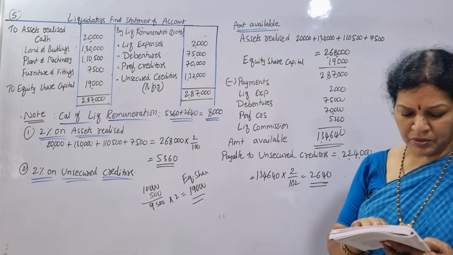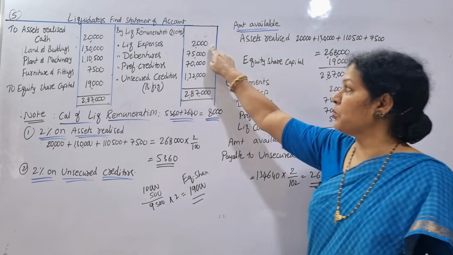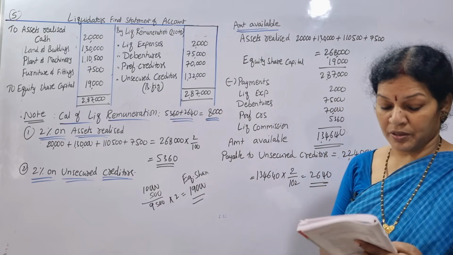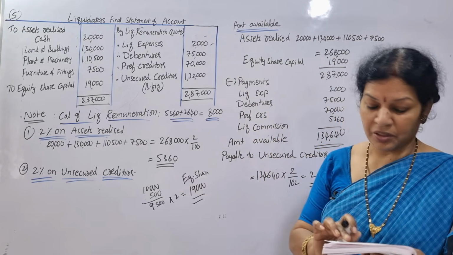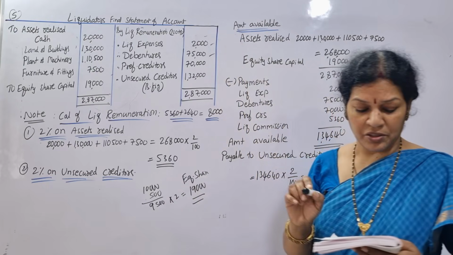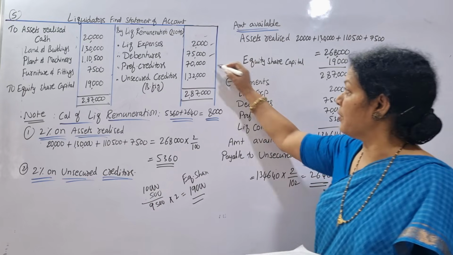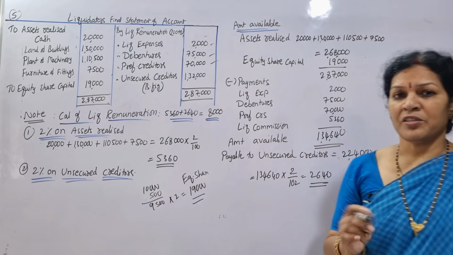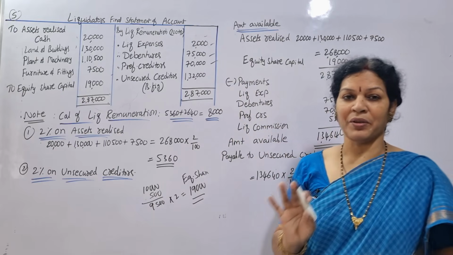Liquidation expenses, cost of winding up, 2,000. So 2,000 we have written here. Next, after the debentures, debentures are 75,000. Next, preferential creditors 70,000. Next, unsecured creditors. Unsecured creditors will always be the balancing figure.